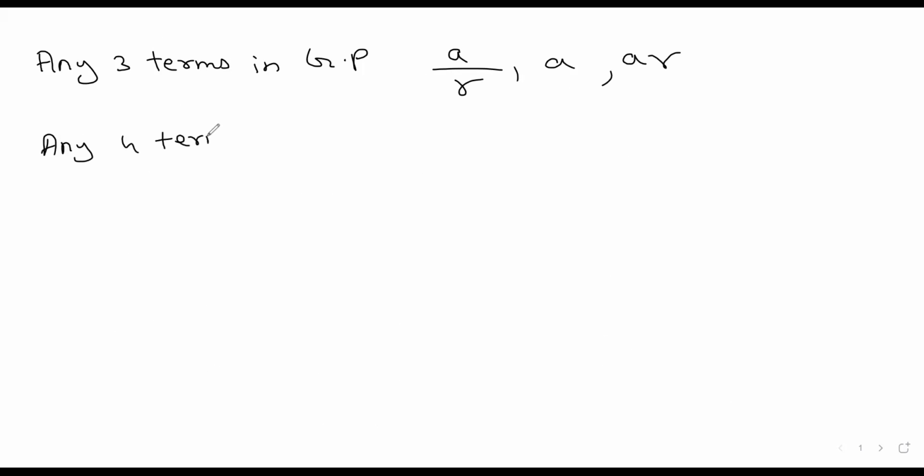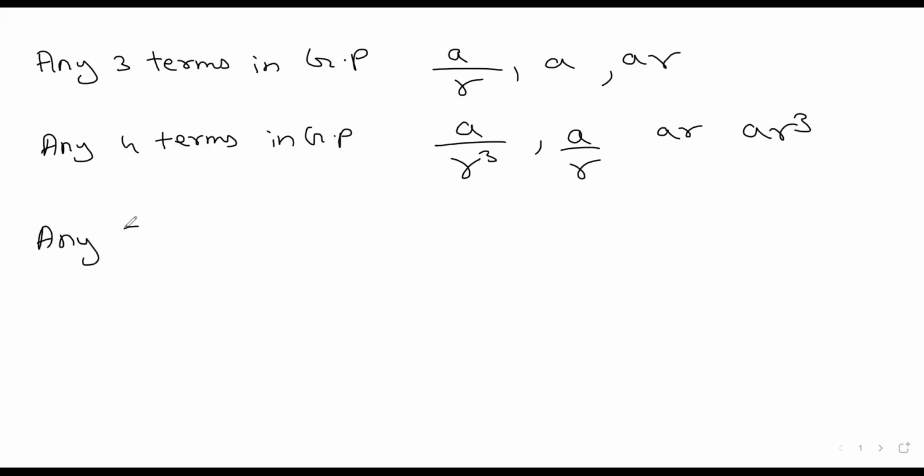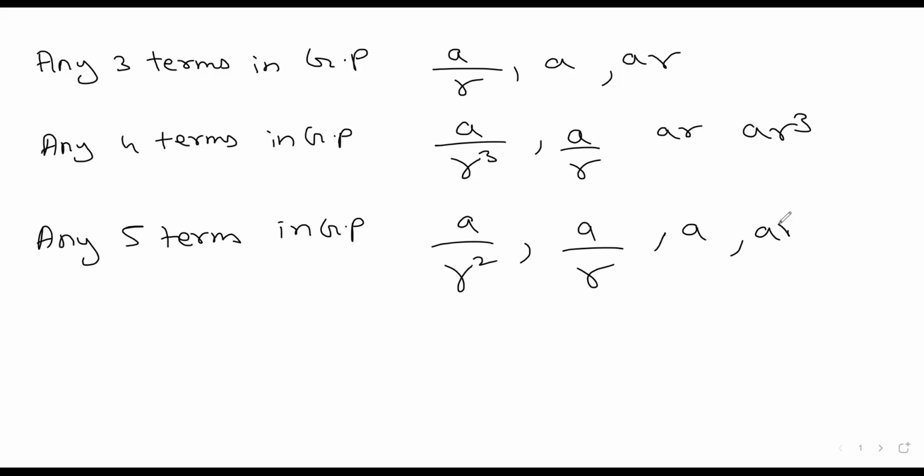Any 4 terms in GP are A by R cube, A by R, AR, AR cube. And any 5 terms in GP are taken as A by R square, A by R, A, AR, AR square. These are the terms in GP.